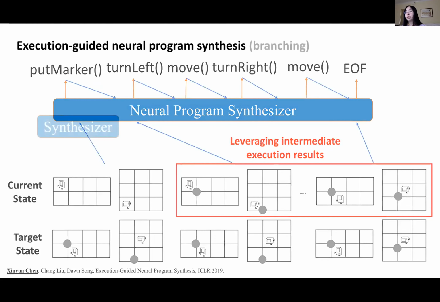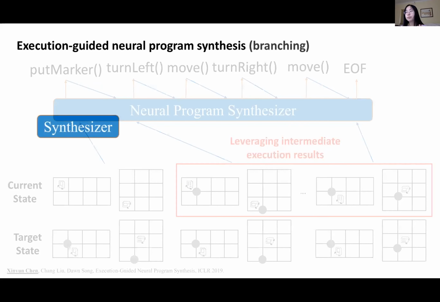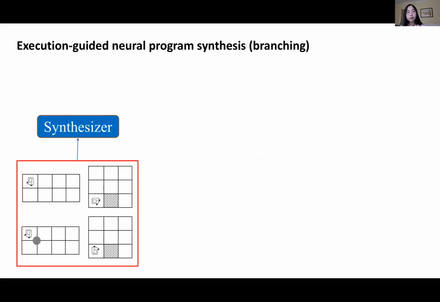Then let's see how we can extend our framework to synthesize programs with branches. Every time the model predicts an if condition, we know that this statement will have two branches, one for true and one for false. Previous work treats such programs in the same way as sequential programs, where all input-output pairs are fed into the model regardless of whether they satisfy the condition or not. However, intuitively, the synthesis of the true branch only depends on those input states that satisfy the condition, and the false branch depends on the rest of the inputs.